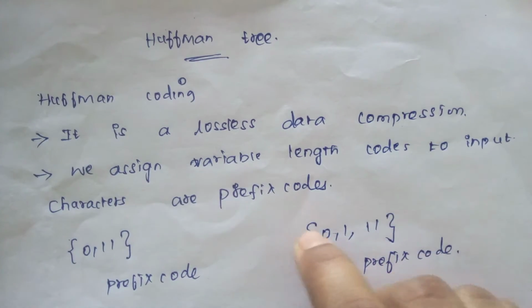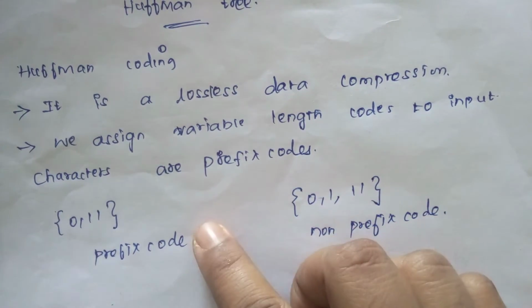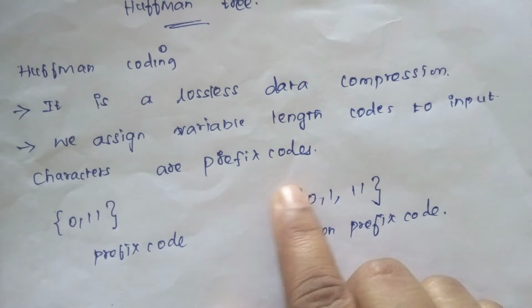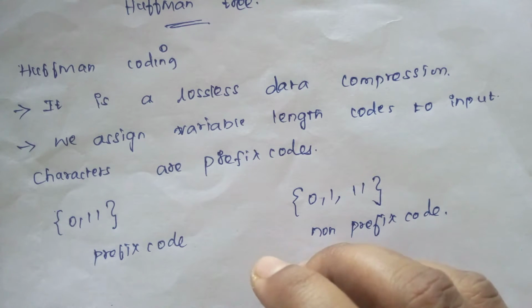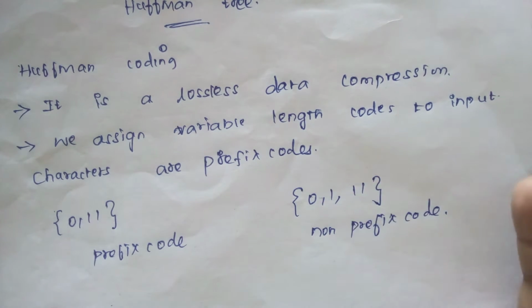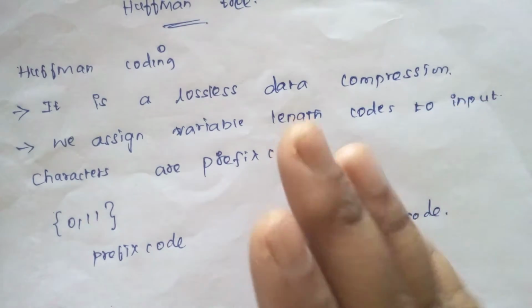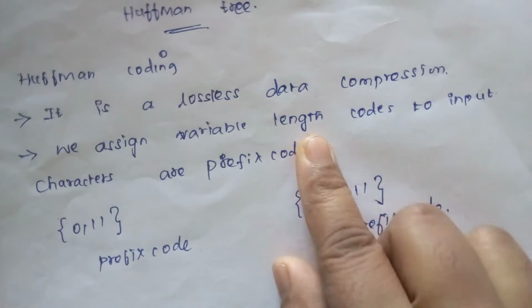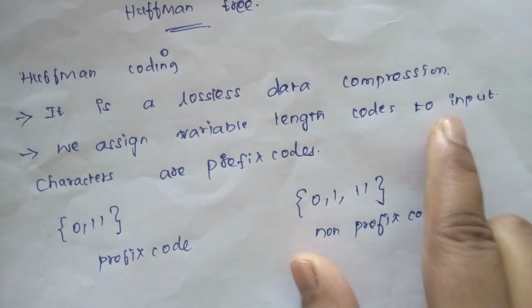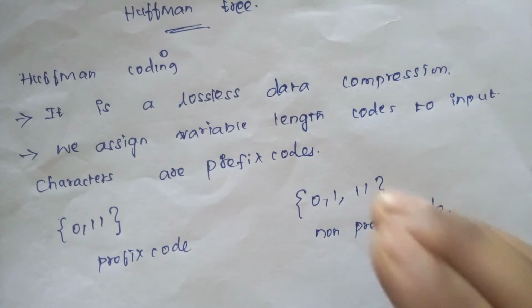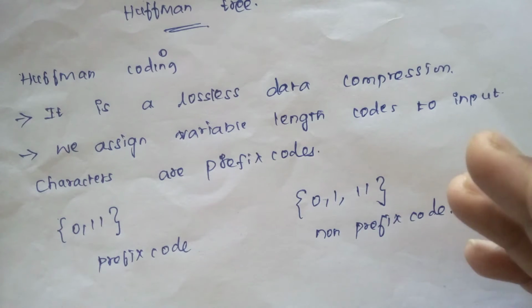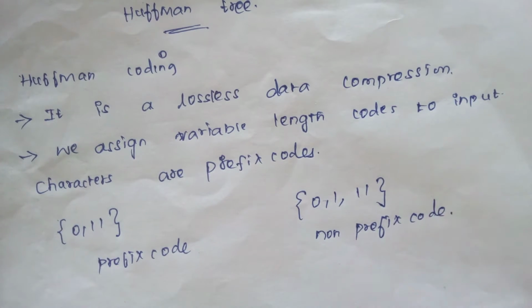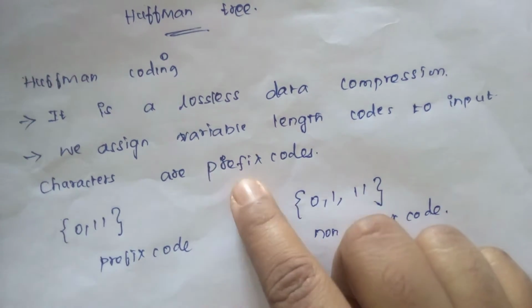We assign variable length codes to input characters, which are prefix codes. Pre means before. We are giving some length of code value to the input characters, for example A, B, C, D, or a word like dog. For each character we assign some code value, and that we call prefix codes.